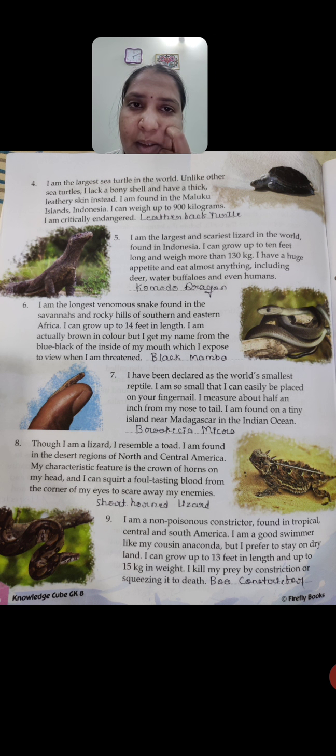It prefers to stay in dry land, and it can grow up to 13 feet in length. It weighs nearly 15 kg, and it will kill its prey by constricting it to death. For that we can call it a boa constrictor. Okay, these are all the types of reptiles.